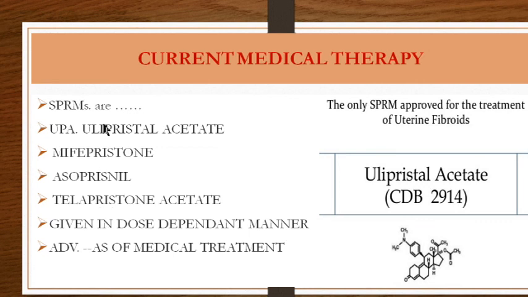Out of these selective progesterone receptor modulators, the one which has been approved for the treatment of uterine fibroids is ulipristal acetate. It has a specific dose dependent treatment, so we will be discussing how to give it, and this is one of the medical treatments which we can try out for fibroids.